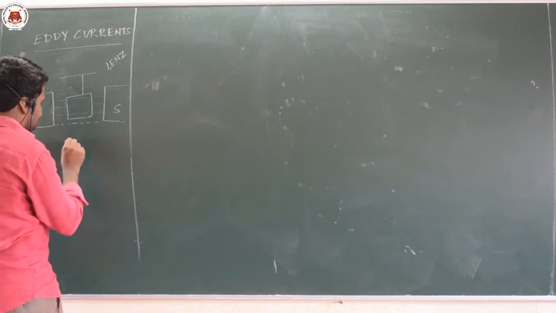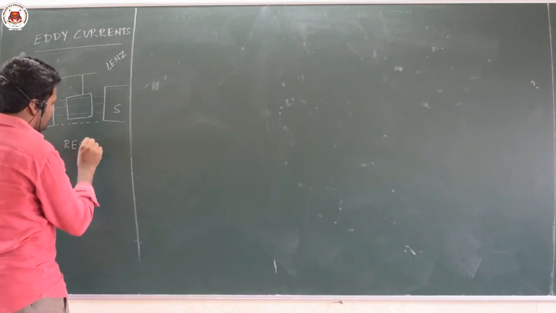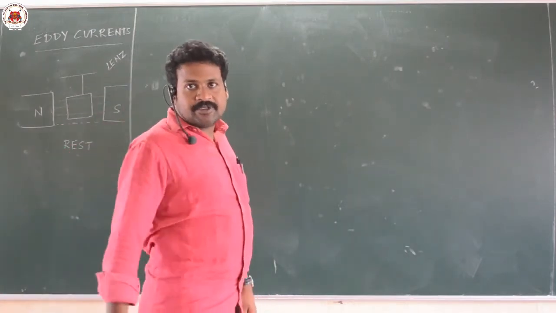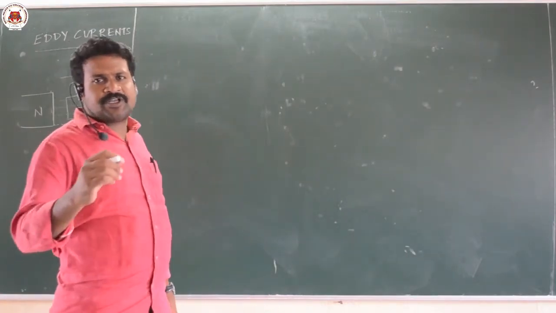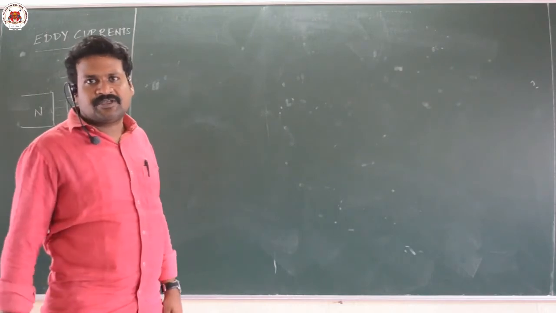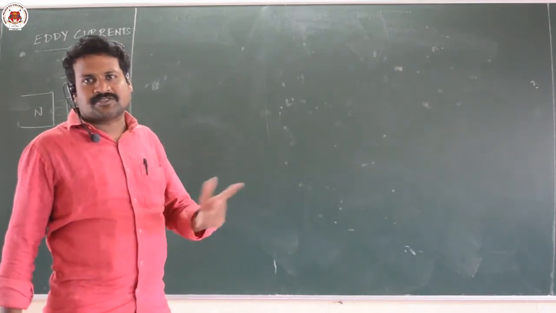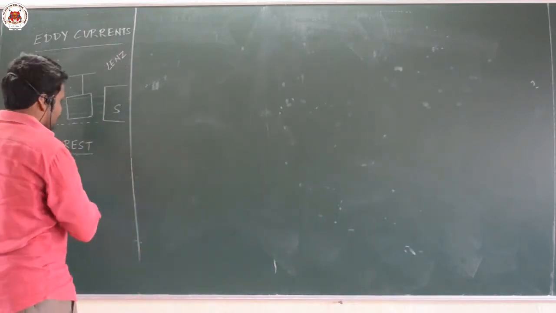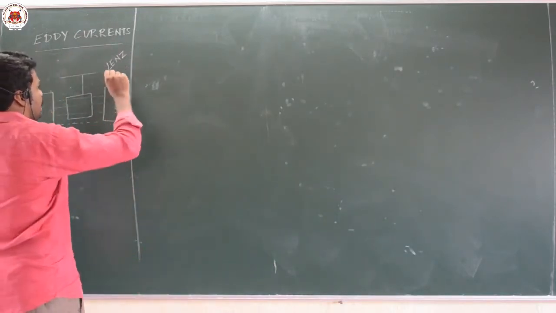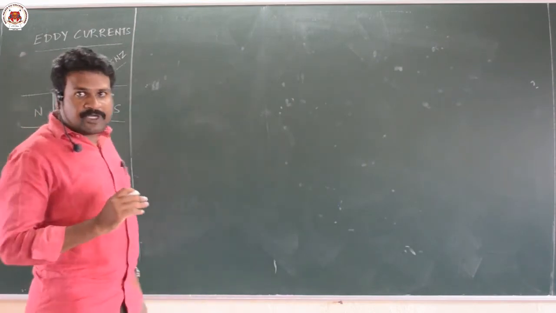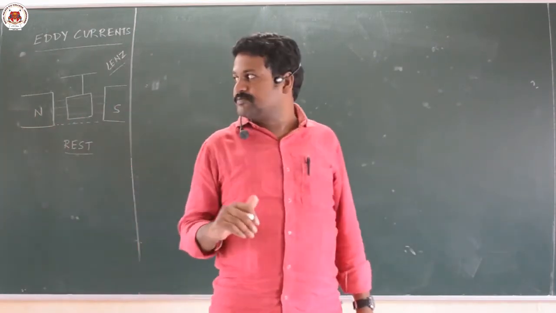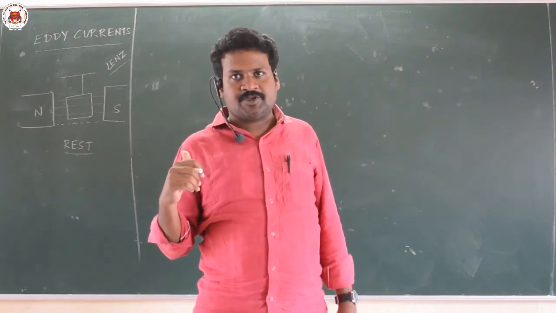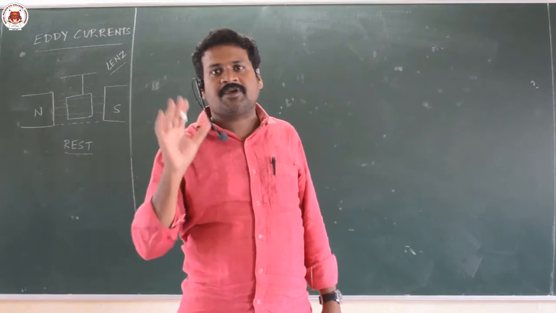It comes to rest because of the opposition developed due to induced current, because the induced current will be in such a direction that it always opposes the cause. So, that is why this copper plate comes to rest. So, the movement of the copper plate is responsible for the generation of induced EMF. That induced EMF will oppose the movement of the copper plate.